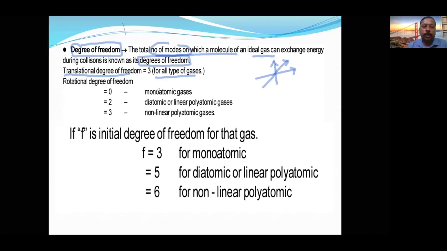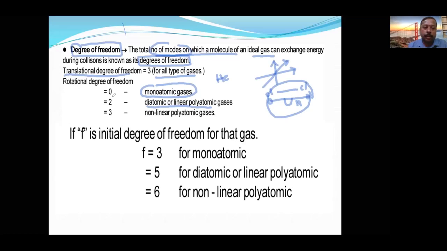Okay. Rotational degree of freedom. For monoatomic gases like helium, there is no rotational direction. Suppose diatomic and linear gas, like Cl and Cl. If it rotates, the angle between the bonds is 180 and the total angle is 360.